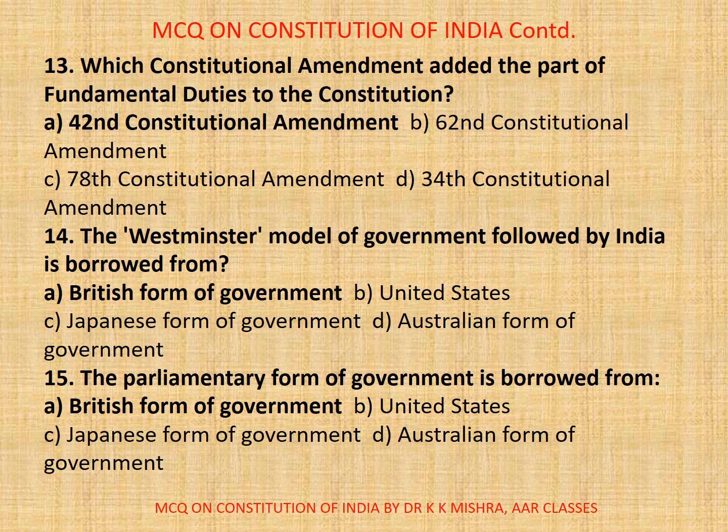Now, question number 14. The Westminster model of government followed by India is borrowed from A. British form of government, B. United States, C. Japanese form of government, D. Australian form of government. Correct option is A. British form of government. The Westminster model of government followed by India is borrowed from British form of government.